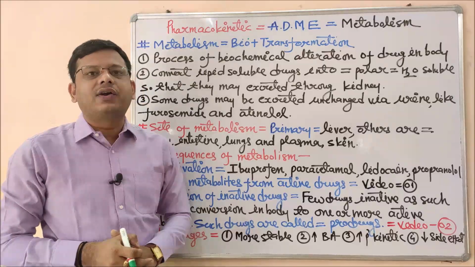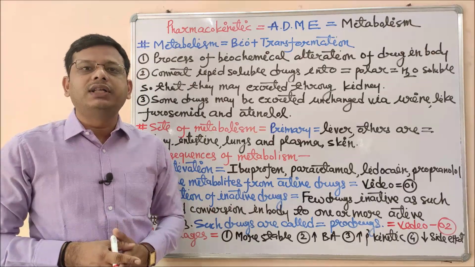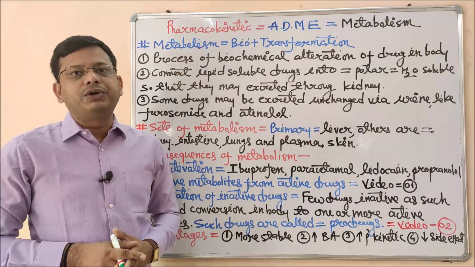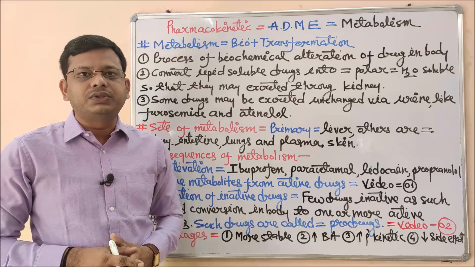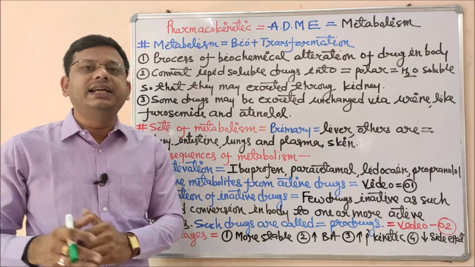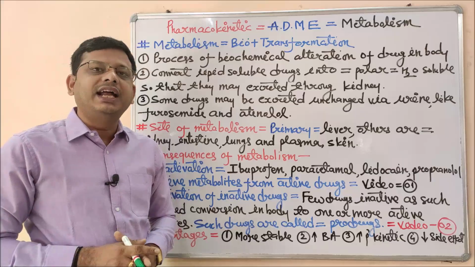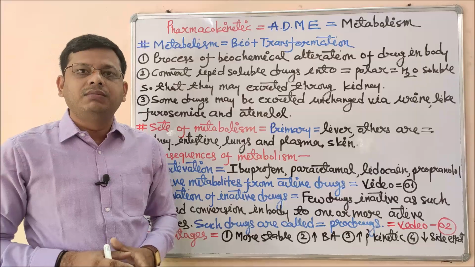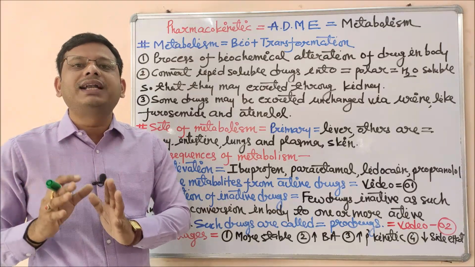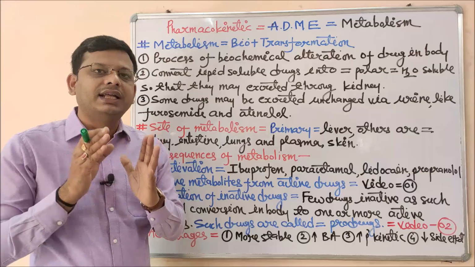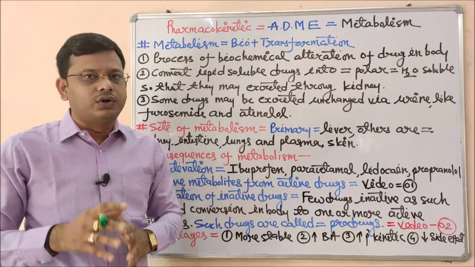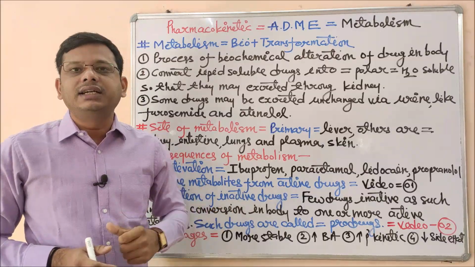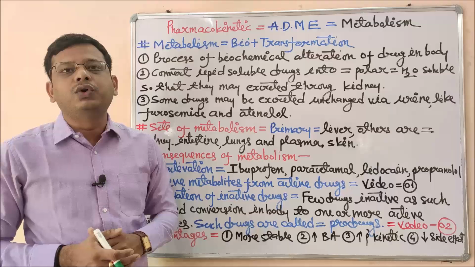What is the importance of biotransformation or metabolism? We have studied absorption and distribution. Now it's time for metabolism. Metabolism converts the lipid soluble drug into water soluble or polar substance so that our body can excrete it in the form of urine, and that will help in the elimination of toxic material formed because of metabolism. Metabolism produces a metabolite which is either active, inactive, or as such the original one. All these three forms have to get excreted from our body after performing their pharmacological effect.